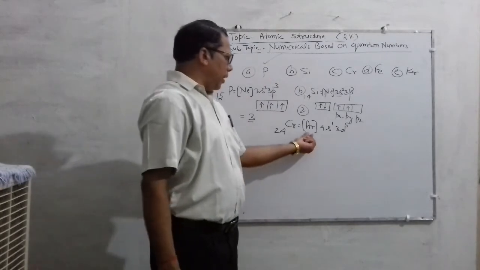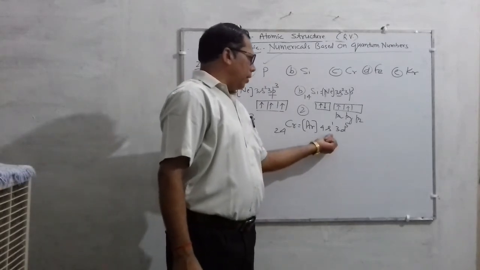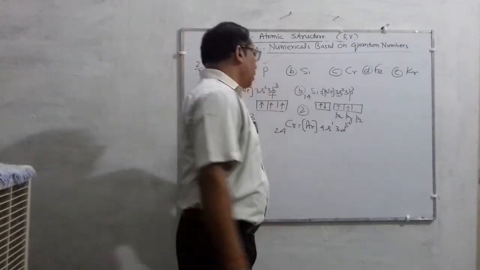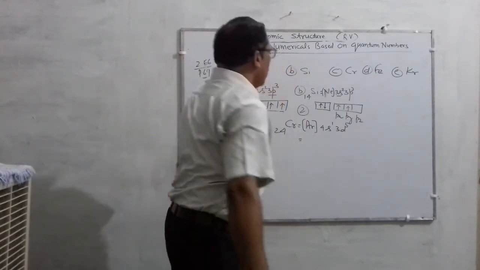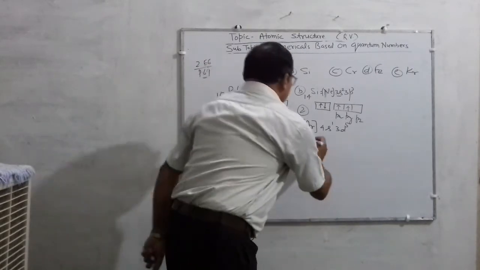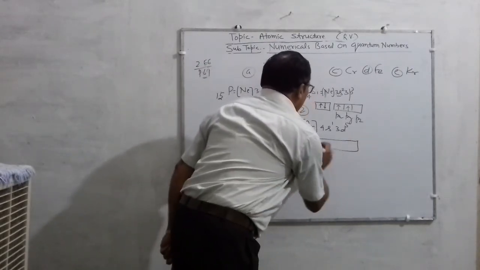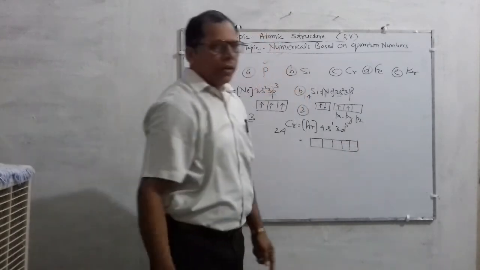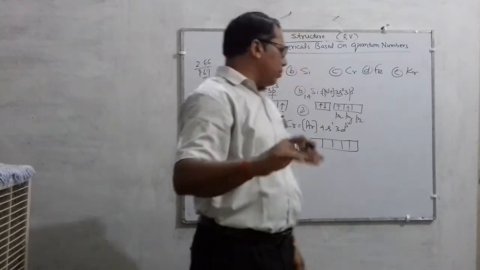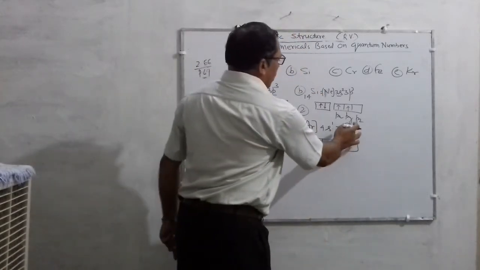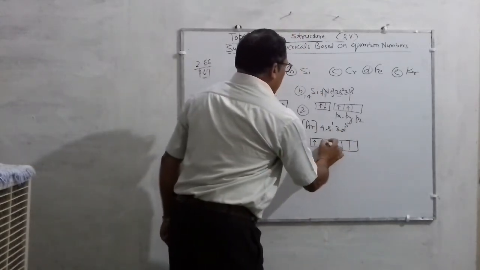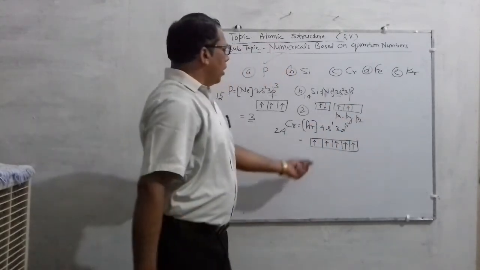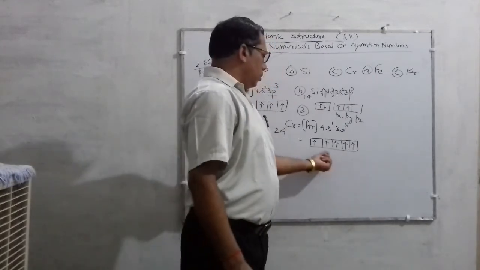If you count, 18 plus 1 is 19, and 19 plus 5 is 24. So there are 5 d orbitals: dxy, dyz, dzx, dx square minus y square and dz square, and they contain 5 electrons in the d orbital, which will all first fill according to Hund's rule in the same direction.